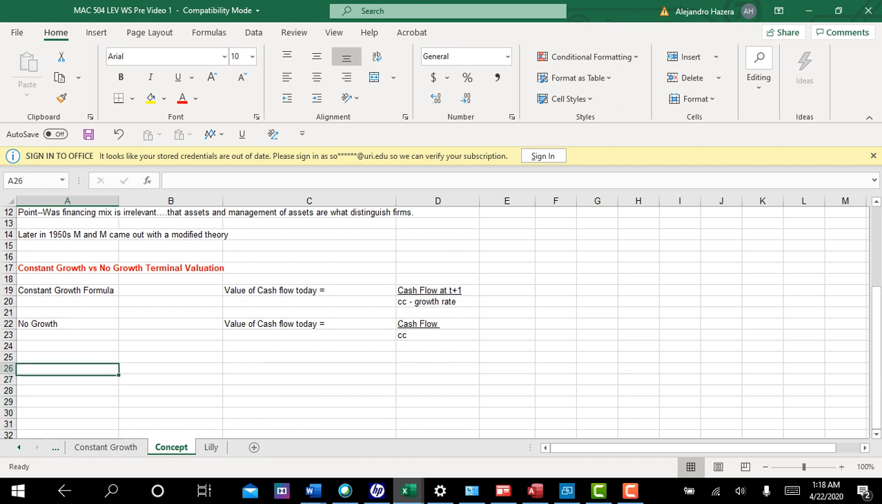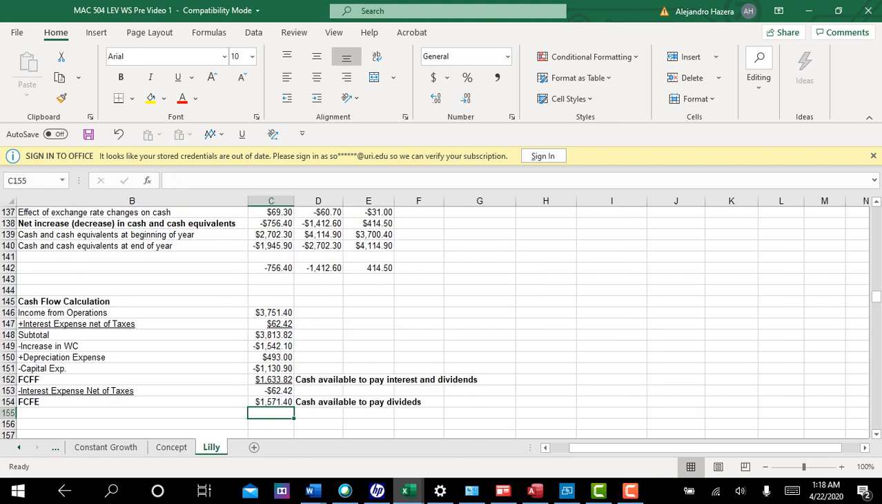Second concept is that we're going to be using not the constant growth formula here, but the no growth formula. The no growth formula is to get the value of the cash flow today, just take cash flow and divide by the cost of capital. And finally, the final concept is that there's two levels of free cash flow. Free cash flow to the firm, free cash flow to equity. This one's available to pay interest and dividends. This one's available to pay dividends.